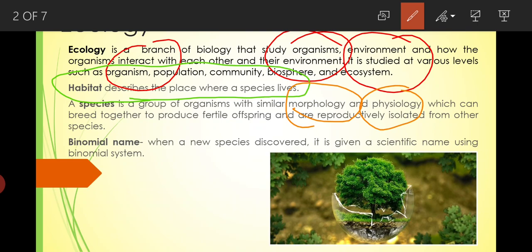This means that a species, for example a cat, is going to breed with another cat, and it should give fertile offspring in the next generation.